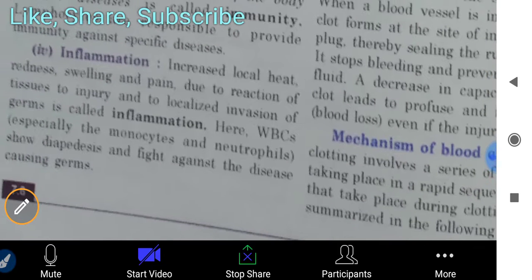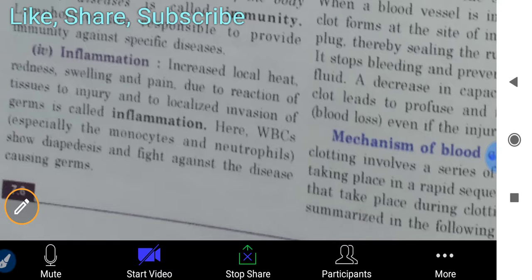The next term is inflammation. Increased local heat, redness, swelling, and pain due to the reaction of tissues to injury and localized invasion of germs is called inflammation. In local terms, it is related to swelling.